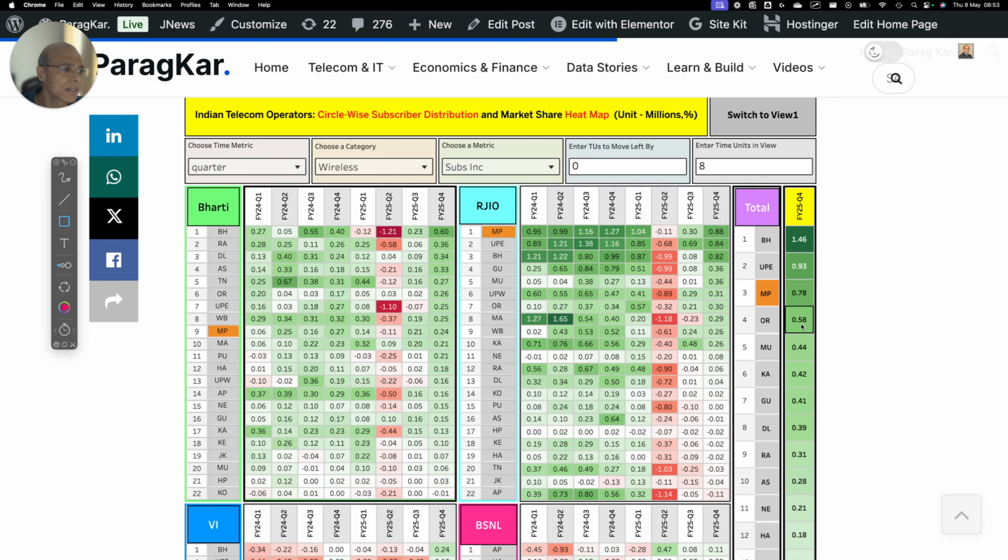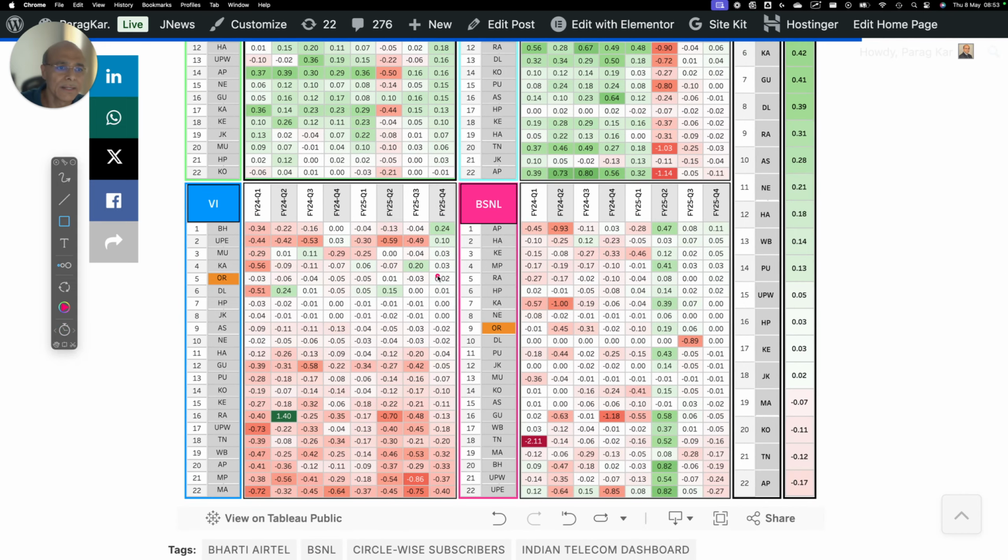Now let's go to the next circle, Orissa. Before I take you through, let's look at the numbers of Orissa. In Orissa, Reliance Jio added 0.3, Bharti almost similar in nature, and Vodafone Idea has lost subscribers.